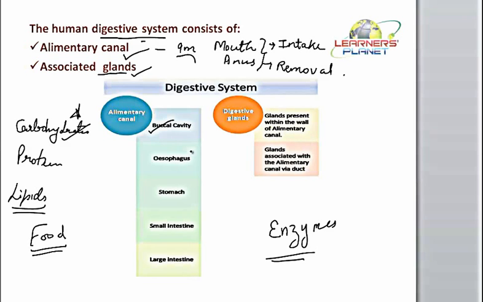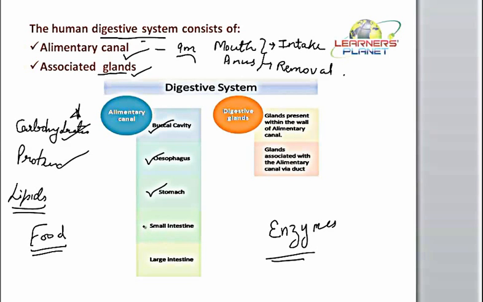Further, the next part proceeds into a narrow tubular structure present in the center of the thoracic cavity, which leads to a bulged-out region known as the stomach. The alimentary canal swells up here and is shifted towards the left hand side of the abdominal cavity below the diaphragm, and is meant for the digestion of proteins.